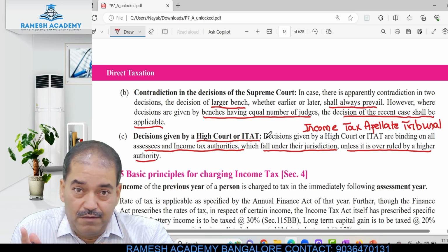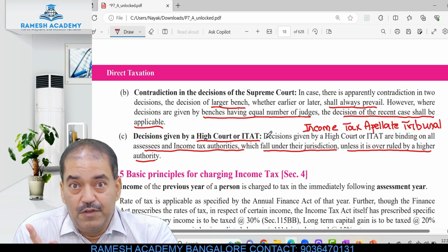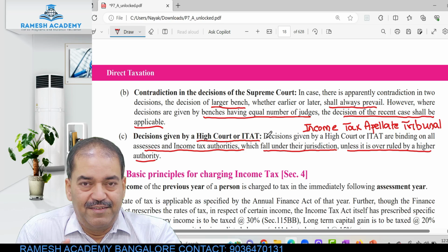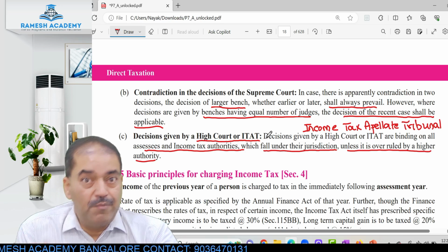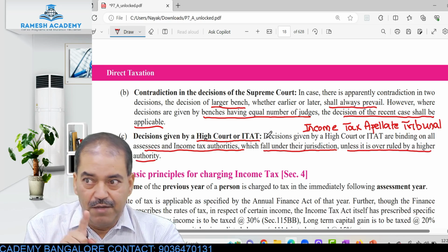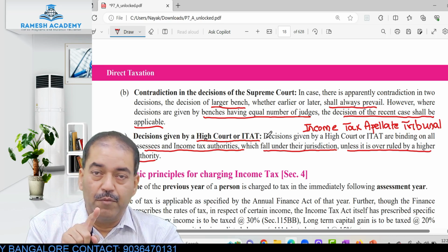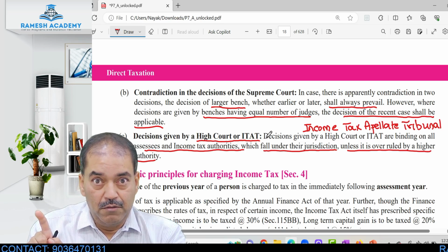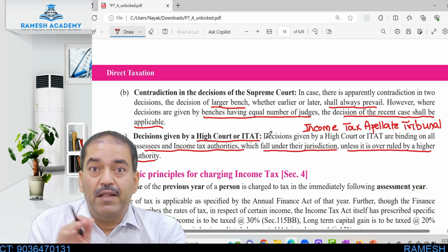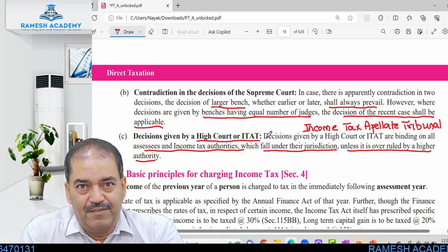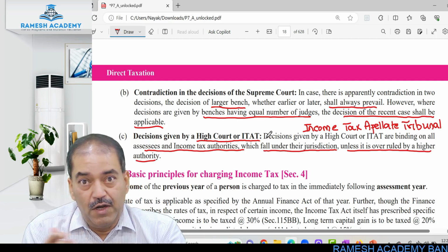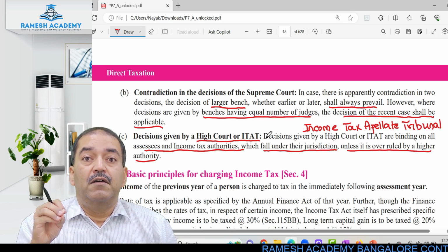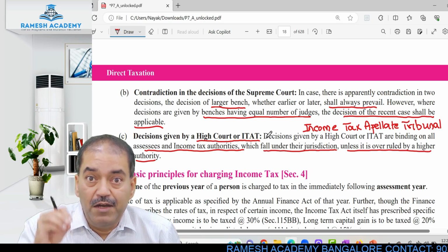He will say, okay, there was a similar decision in the Madras High Court, so can we apply that? But it is not automatically applicable. You can say that in Madras High Court this was the judgment given. Can we apply that to our case? So a reference can be drawn because Madras High Court has given the judgment for people in its jurisdiction.